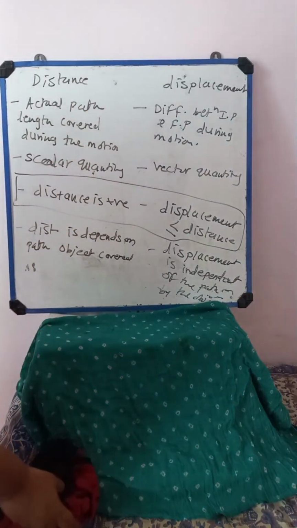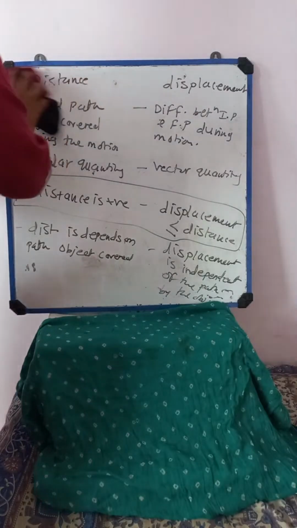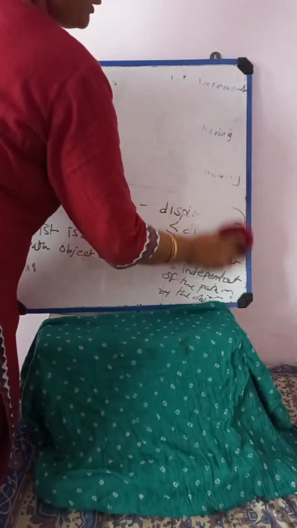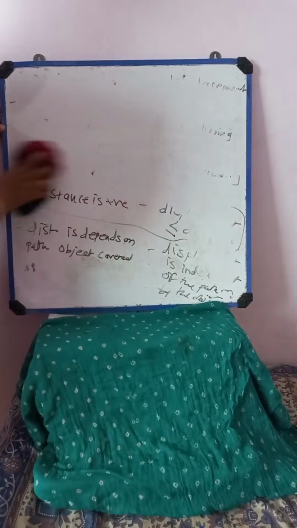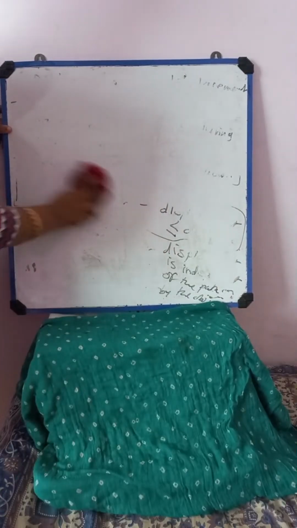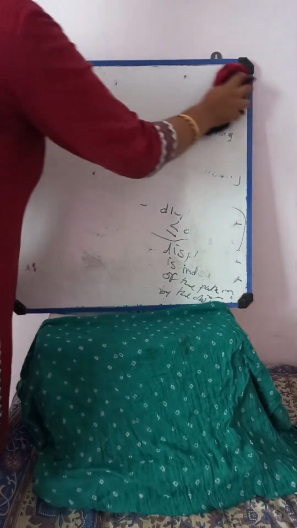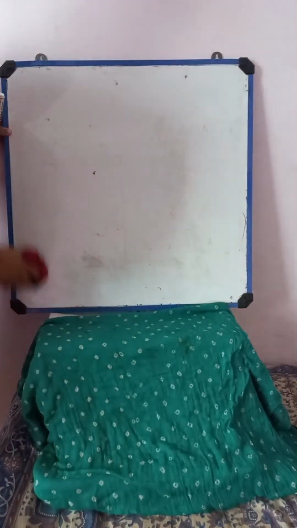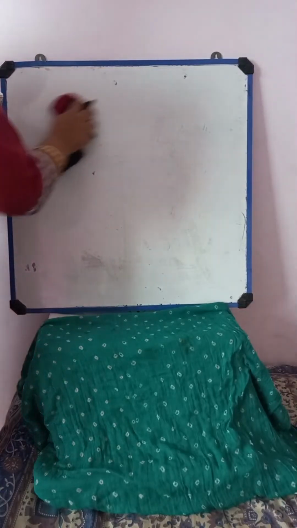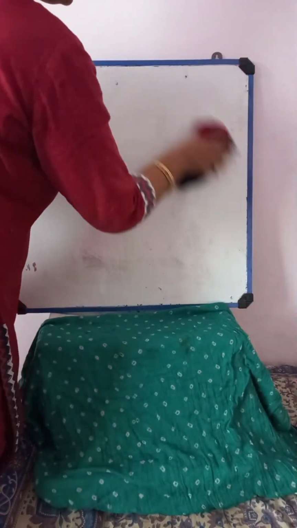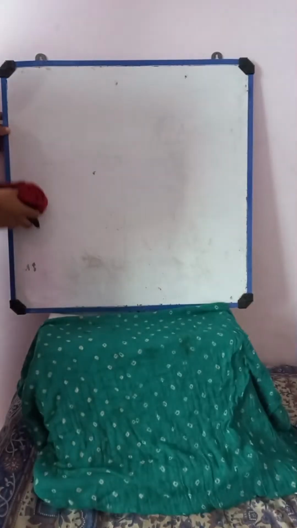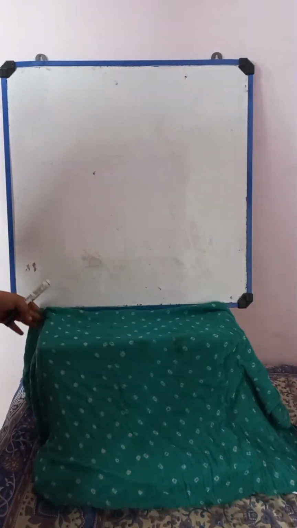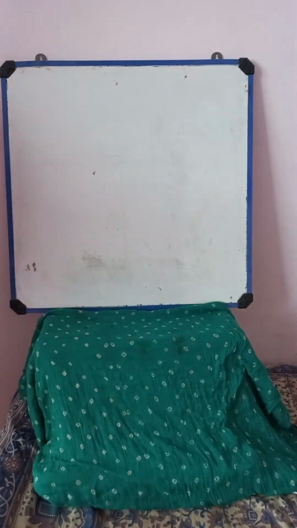Okay, so now we are going for the next difference, that is speed and velocity. Speed we know and velocity we know. In class 9 we learned speed is a scalar quantity and velocity is a vector quantity. Speed is total distance covered upon total time required, and velocity is displacement upon time.